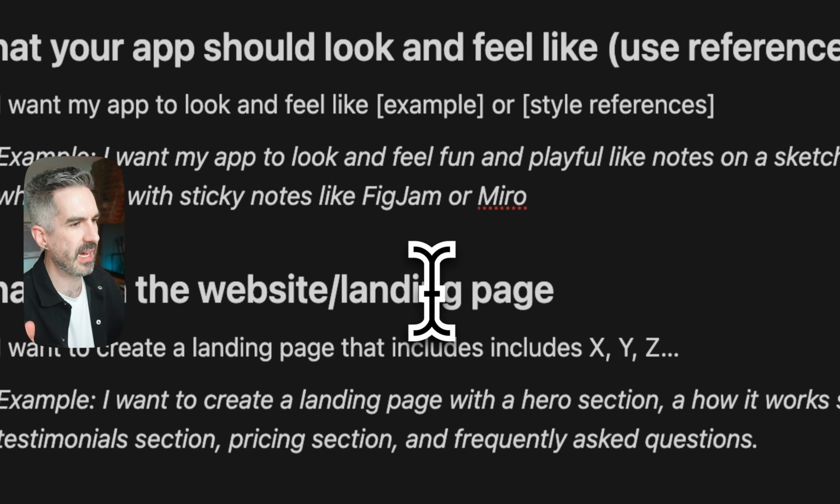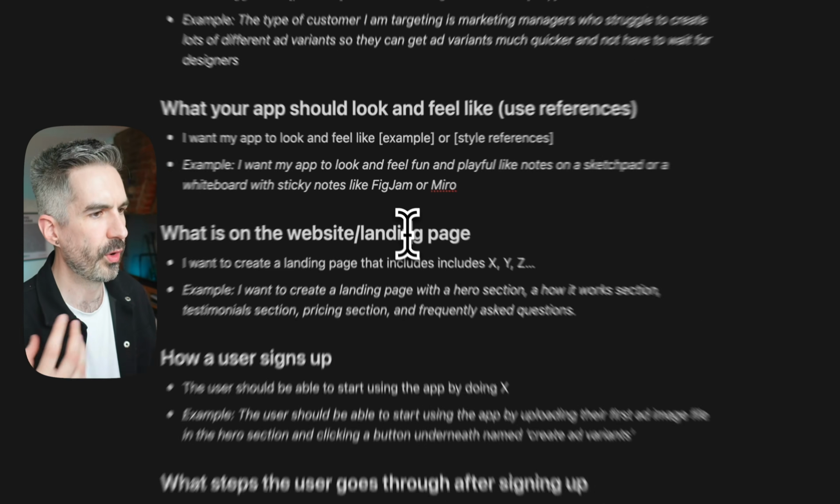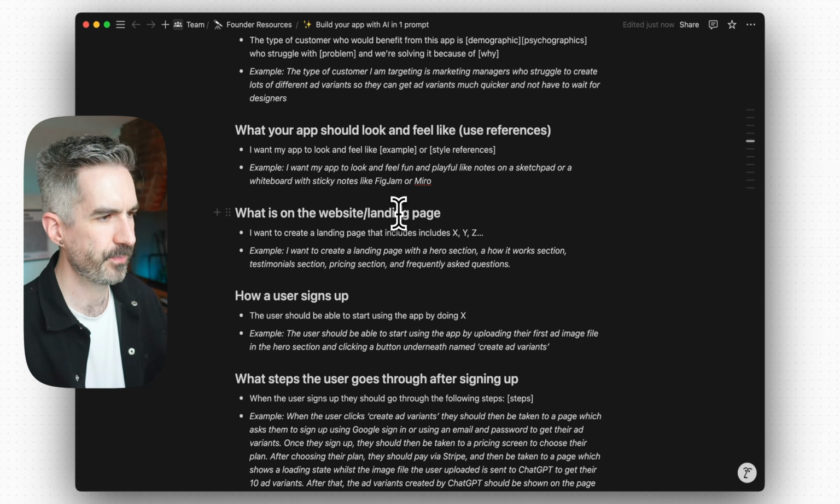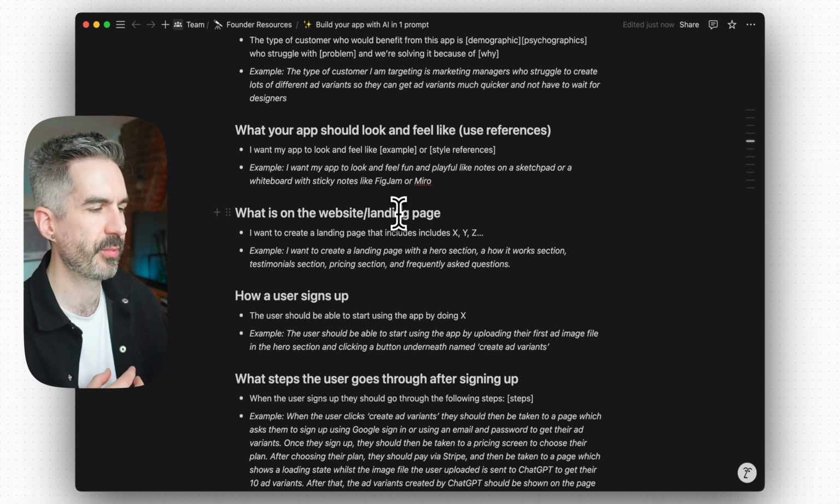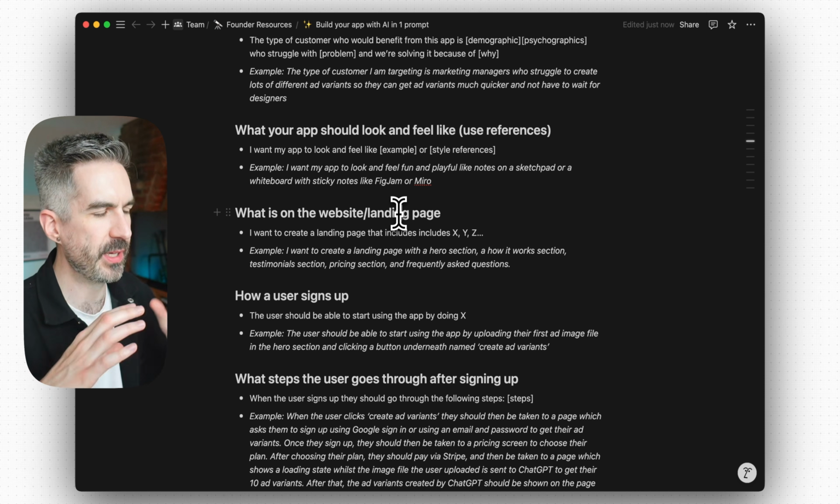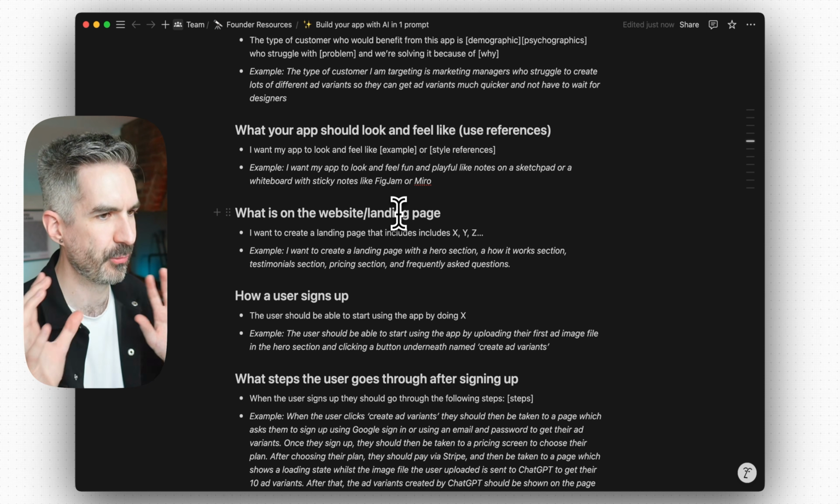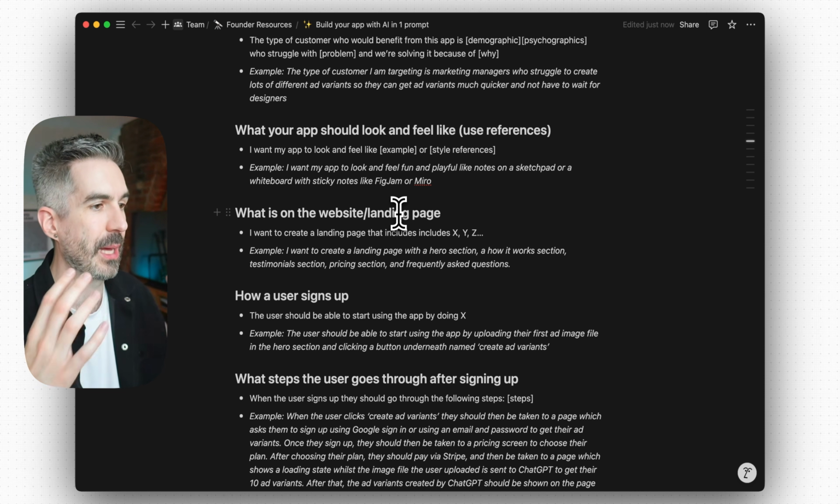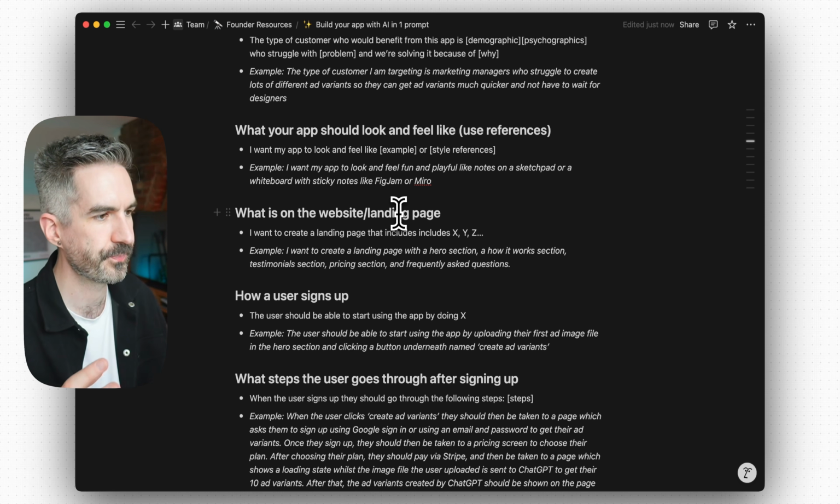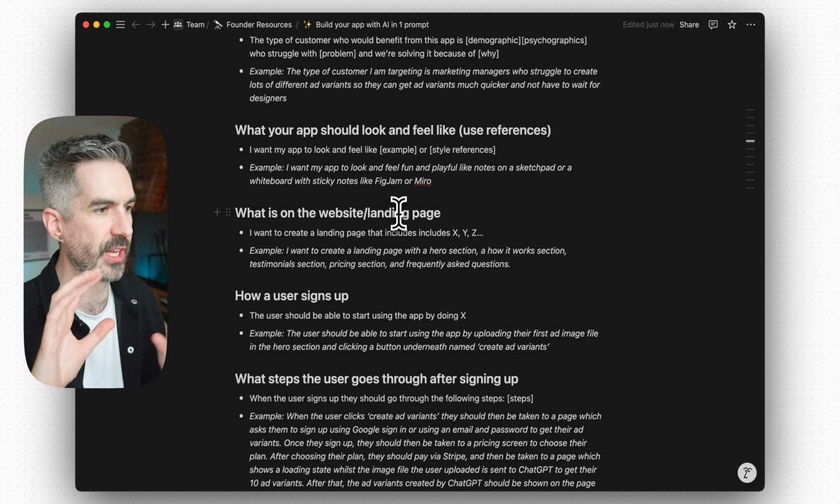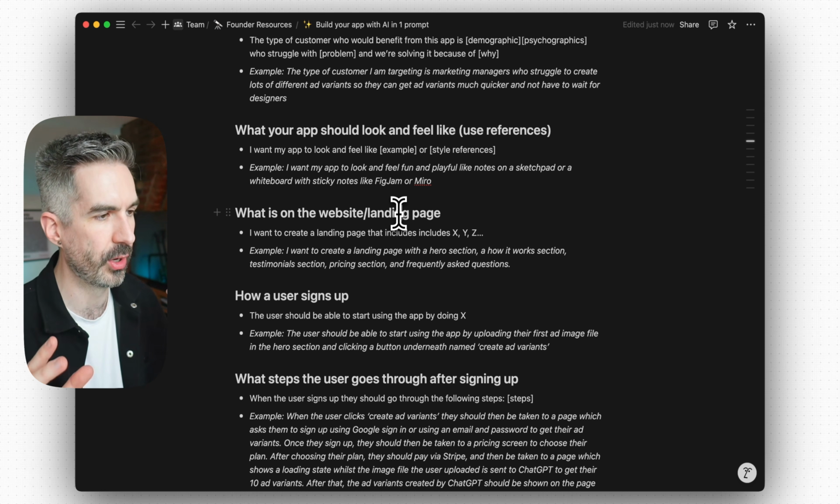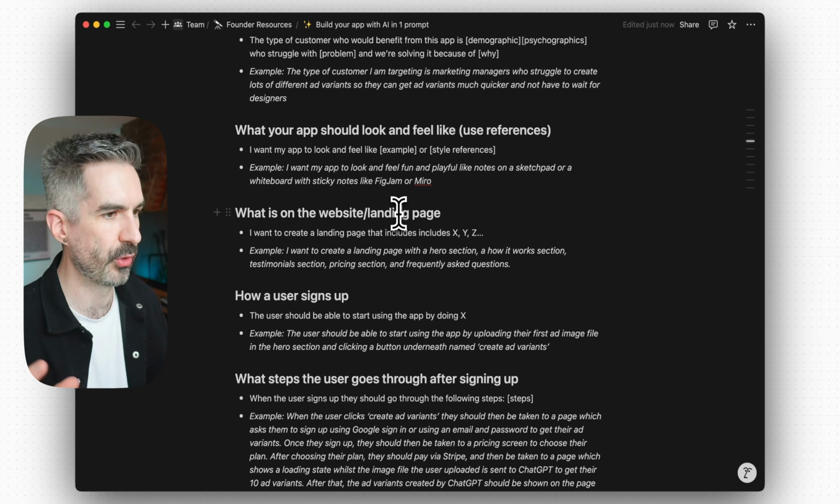After I've told it that, I want to then include what is on the website or landing page. So a landing page would often be the website that you go to sign up for an app. And to be clear about this whole app thing, I'm talking primarily about apps that work in your browser. So an app that you would access through Chrome or Arc or any other browser.